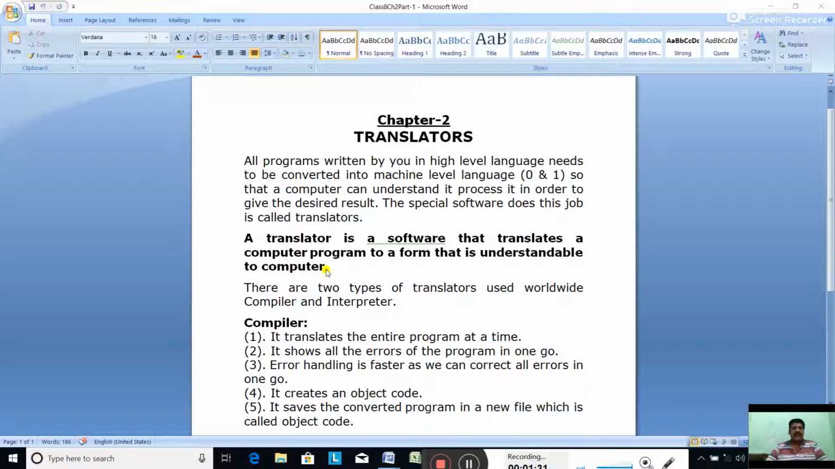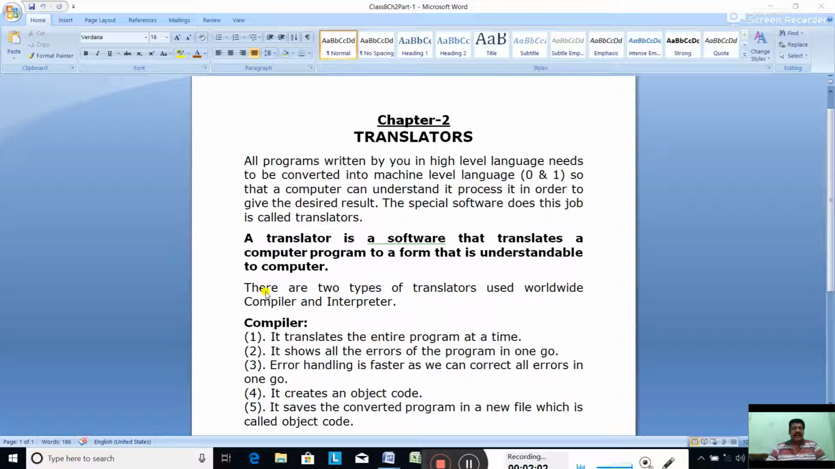So how can we define a translator? A translator is a software, a set of programs, that translates a computer program to a form that is understandable to a computer. Once again, what is a translator? A translator is a software that translates a computer program to a form that is understandable to a computer.